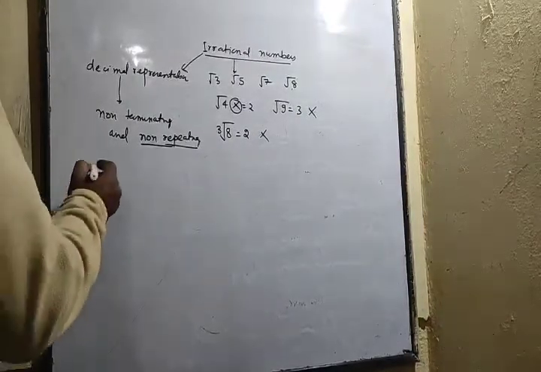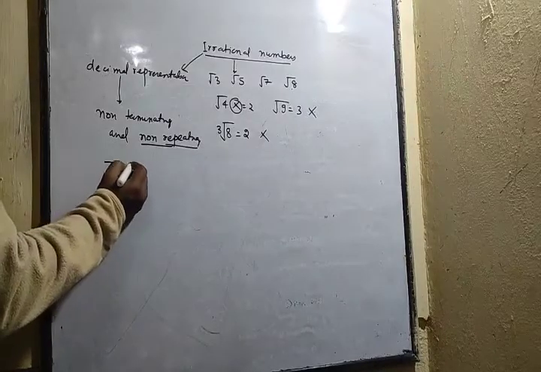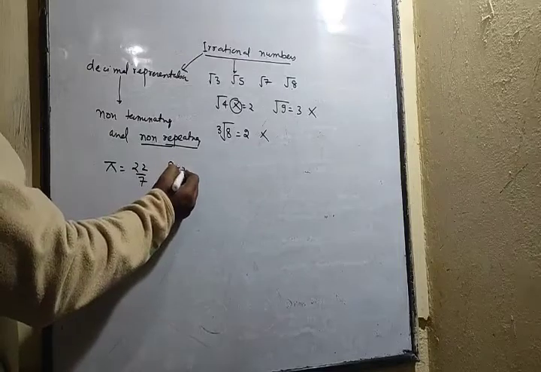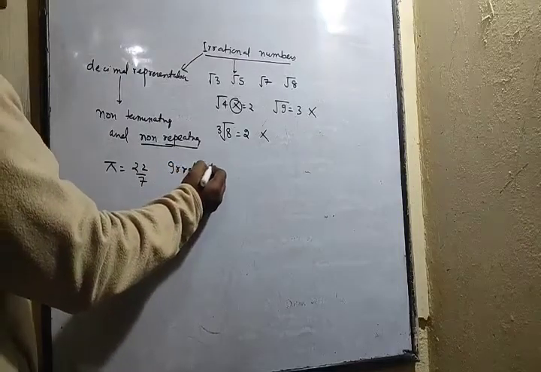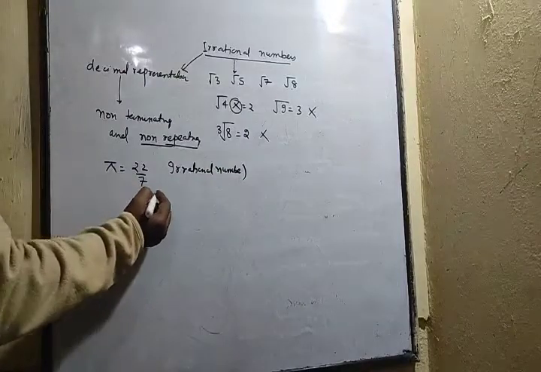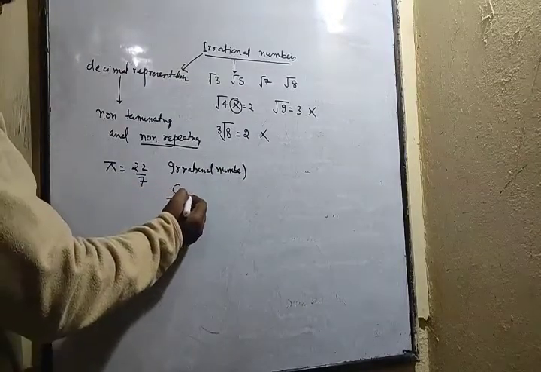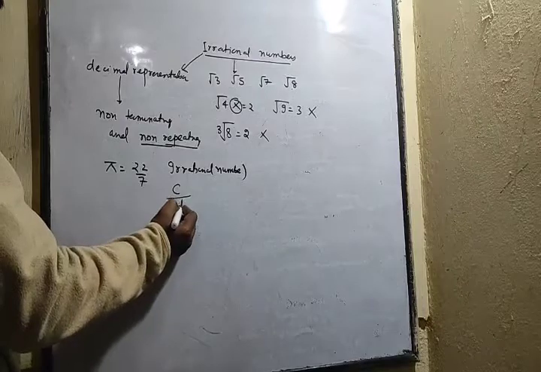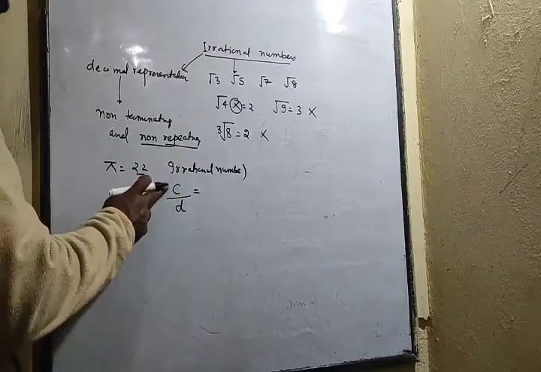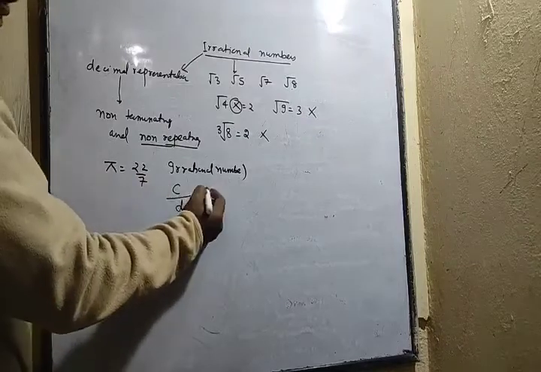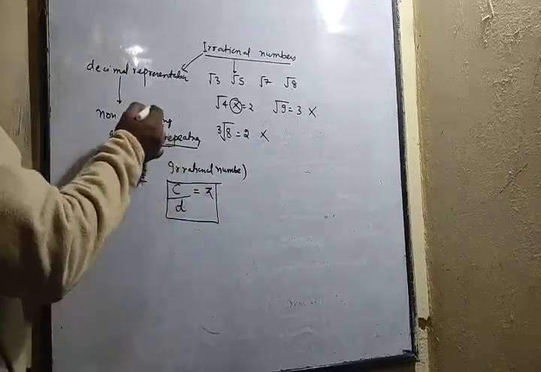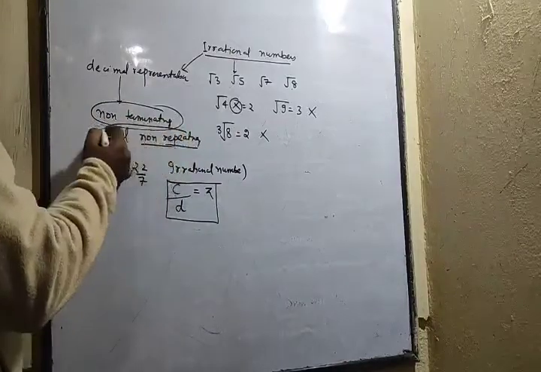For your information, pi we write as 22 by 7. It seems to be a rational number, but it is an irrational number. It is actually the ratio of the length of the circumference to the diameter of a circle. For any circle, the circumference divided by the diameter gives the value of pi, and its value is always non-terminating and non-repeating.